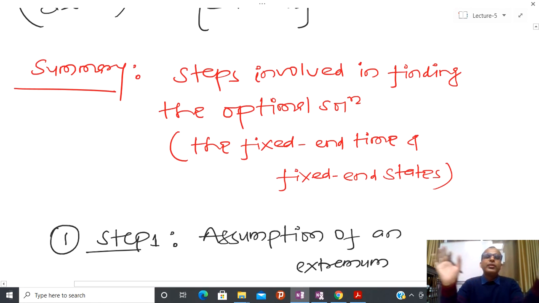So now I am going to summarize today's lecture. What we have found is that whenever we have a problem and we have to talk about the extremum, at that time we have to formulate the simplest variation problem. The simplest variation problem is when we have fixed time and fixed state.